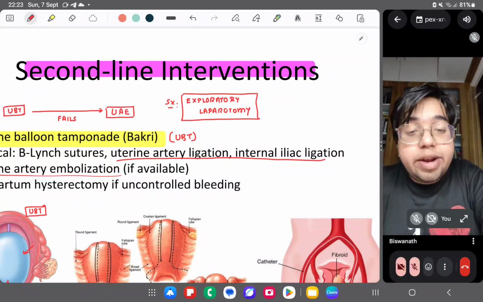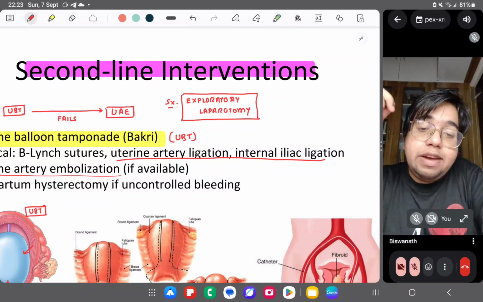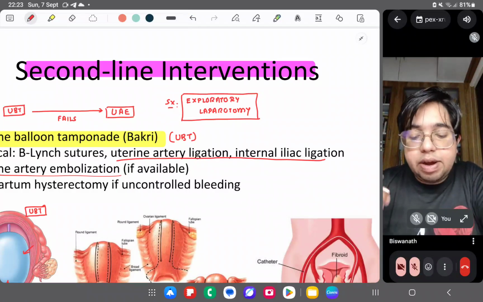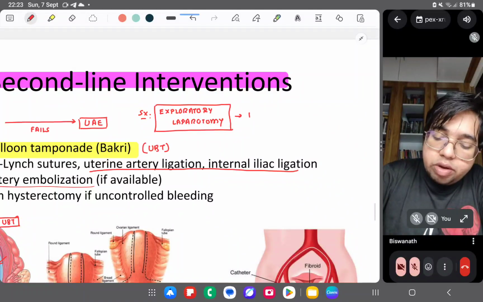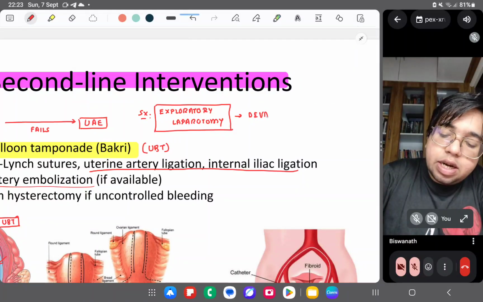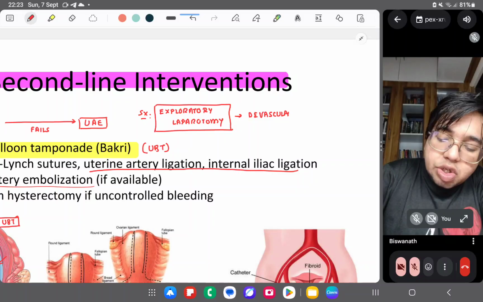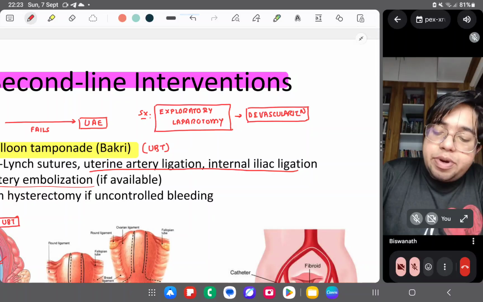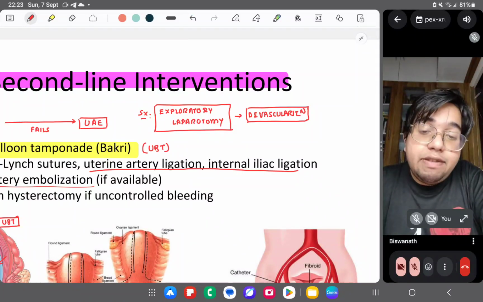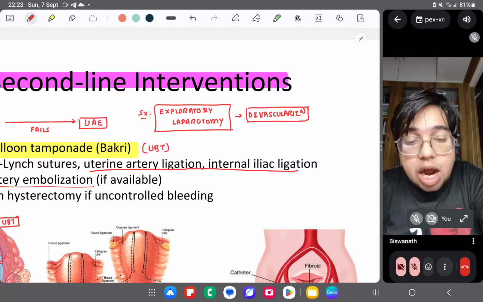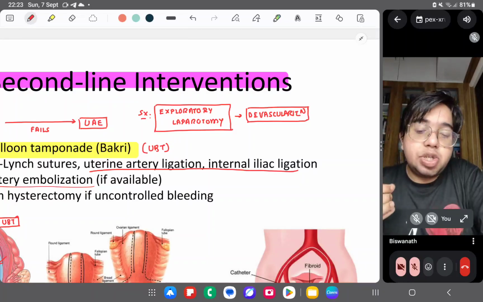In exploratory laparotomy, you have to do devascularization. Since there is bleeding, you have to find the source of bleeding. You have to devascularize it. Remember a concept. Whenever you are doing devascularization, you have to start from the smallest branch, right?